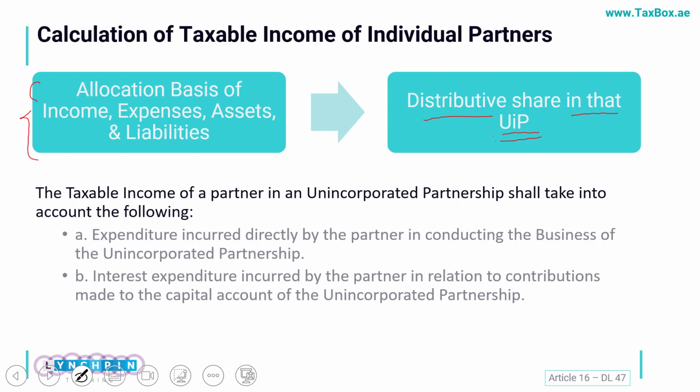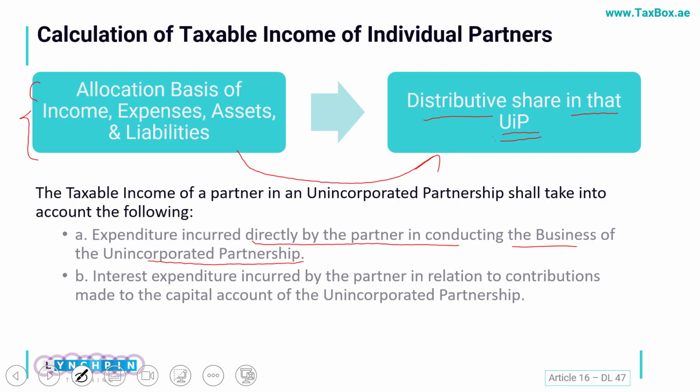And once the income flows through from the entity to the partner, any expenditure which the partner has incurred in connection with conducting the business activity of that unincorporated partnership, such partner can claim as an admissible expense when he is filing his own individual CT return.